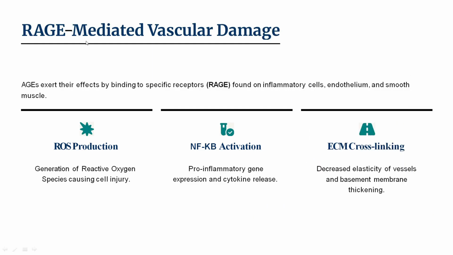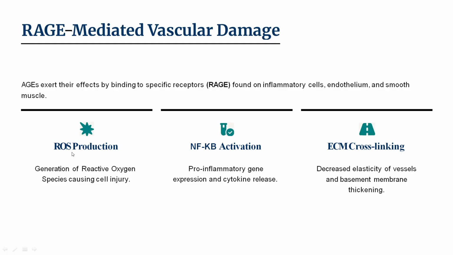Then RAGE-mediated vascular damage, that's why it's called the receptor of advanced glycosylated end products mediated vascular damage. AGEs exert their effects by binding to specific receptors. RAGE is found on inflammatory cells, endothelium, and smooth muscle. These AGEs bind to the specific receptors and cause vascular damage.